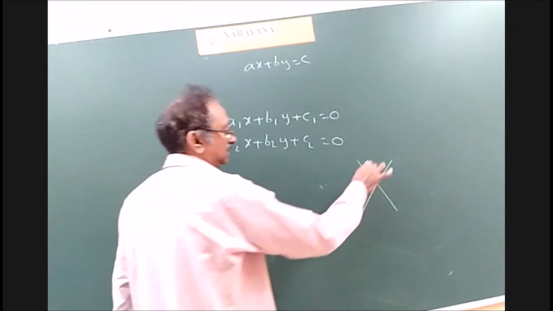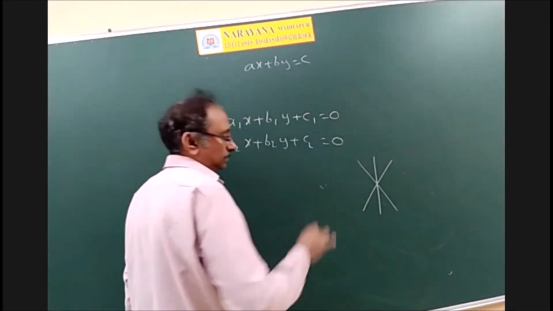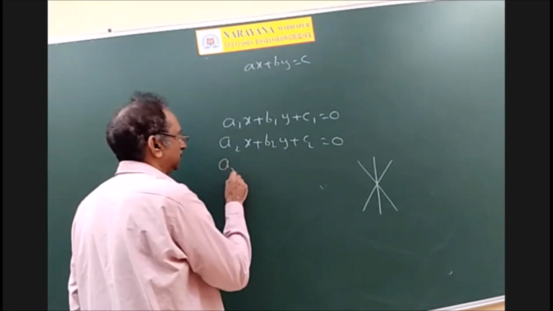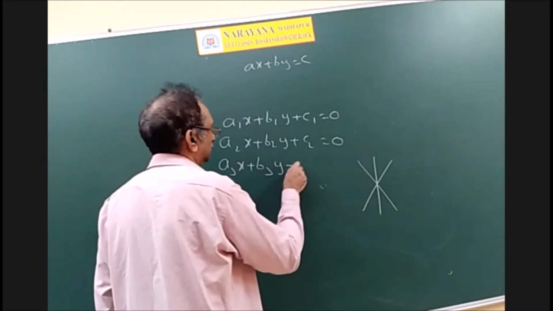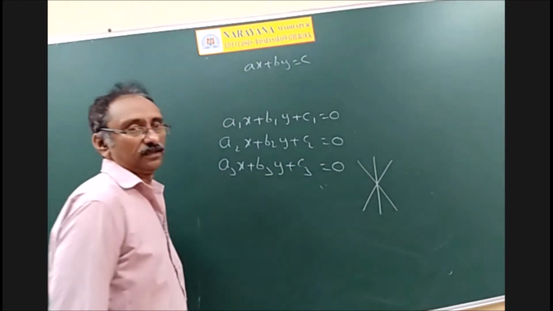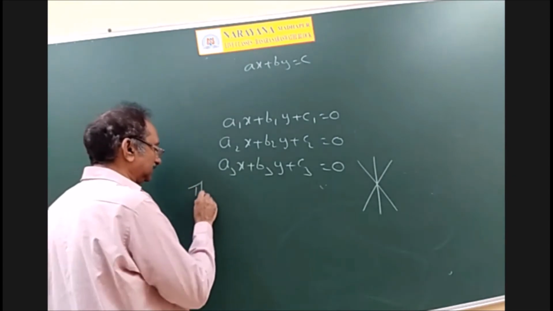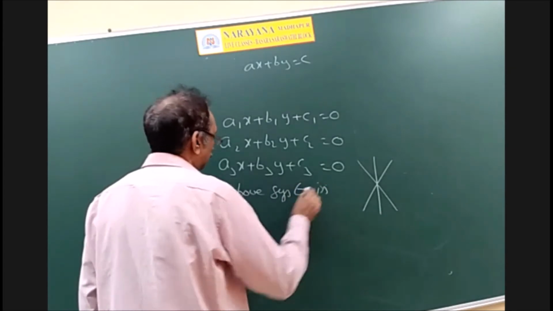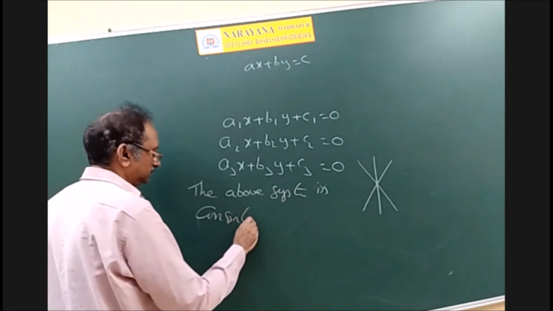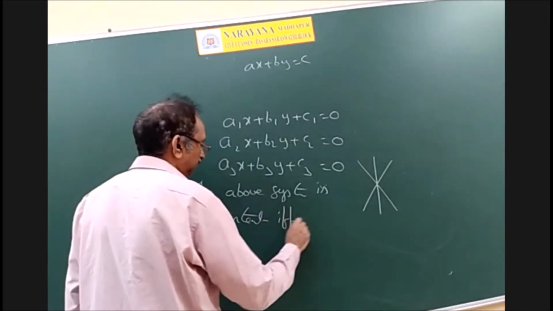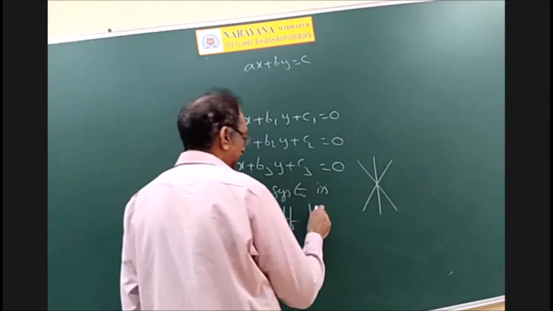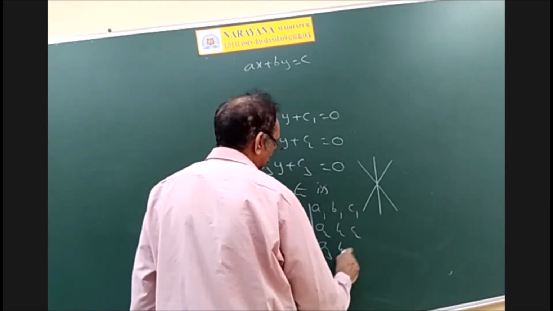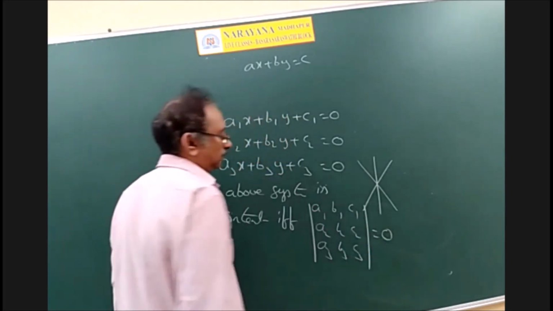Now the question is, if a third straight line is there, do the three straight lines meet at a point or not? Consider a third equation in three variables. So the above system is consistent. That means it has a solution. If so, find the determinant a1, b1, c1, a2, b2, c2, a3, b3, c3. It should be equal to 0.